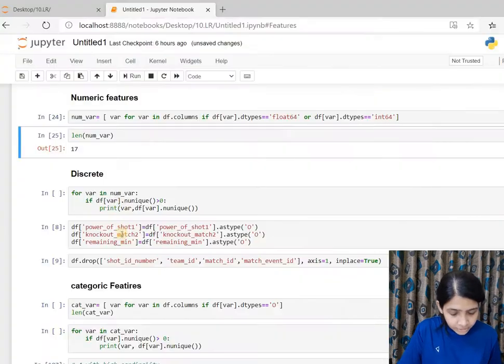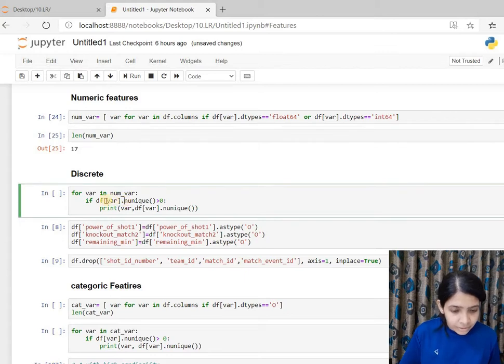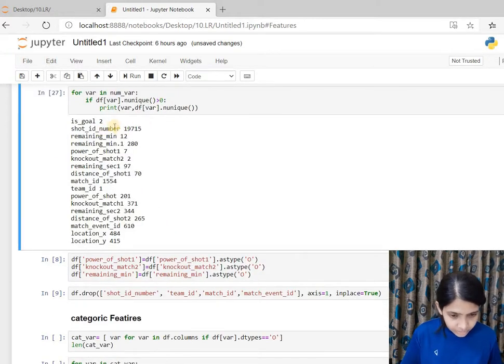Among the numeric features, now I am interested in finding out the discreteness of the features. We can do that by finding the number of unique levels they have. So I am running a for loop. It will run through all the numeric variables and return the number of unique levels they have, and print them with the respective column. This shows the nature of the numeric variables.